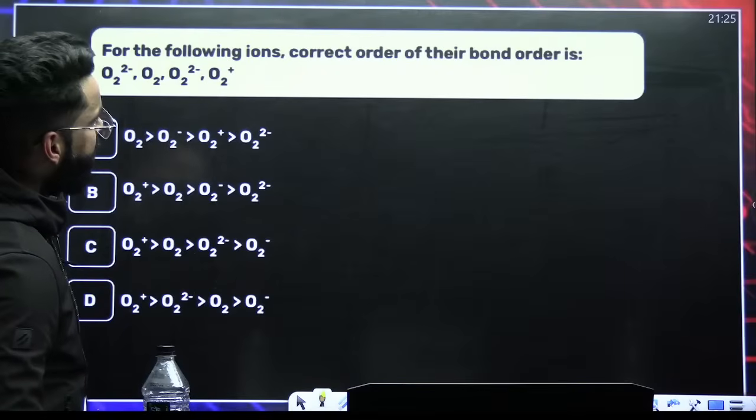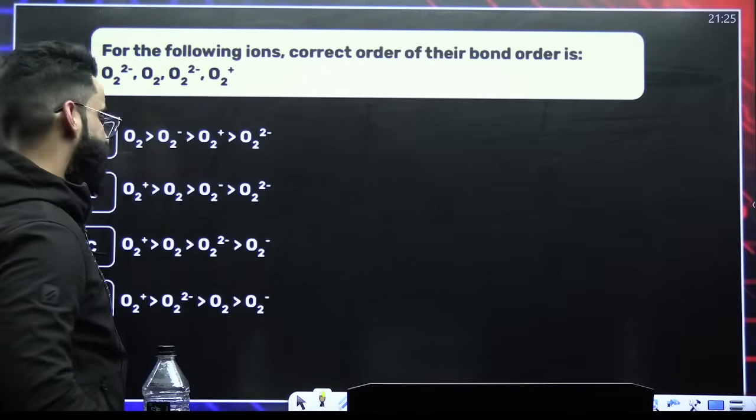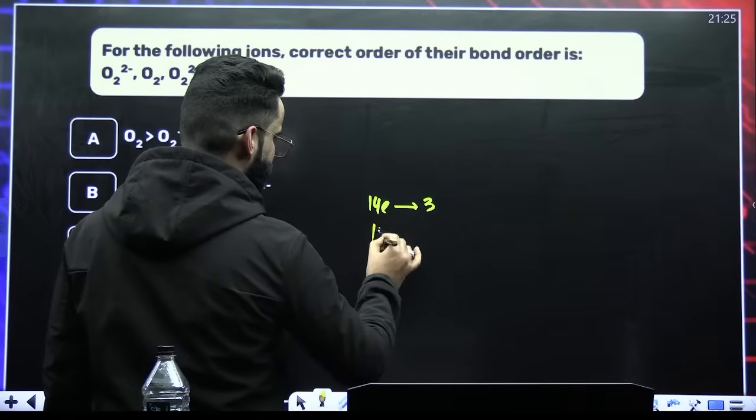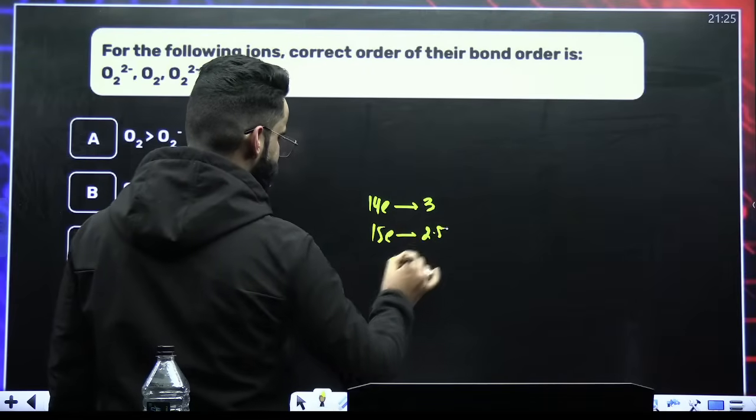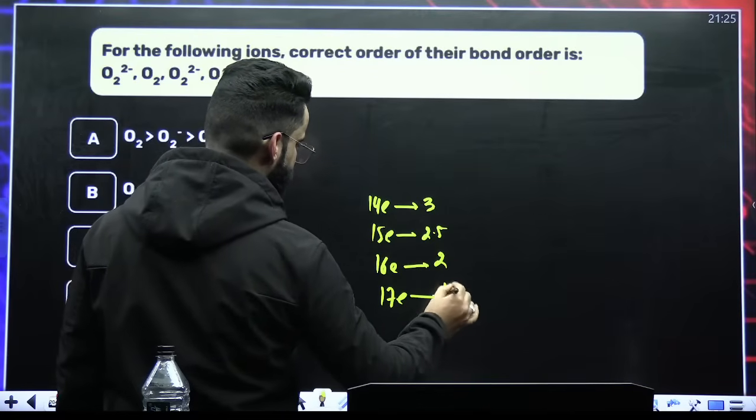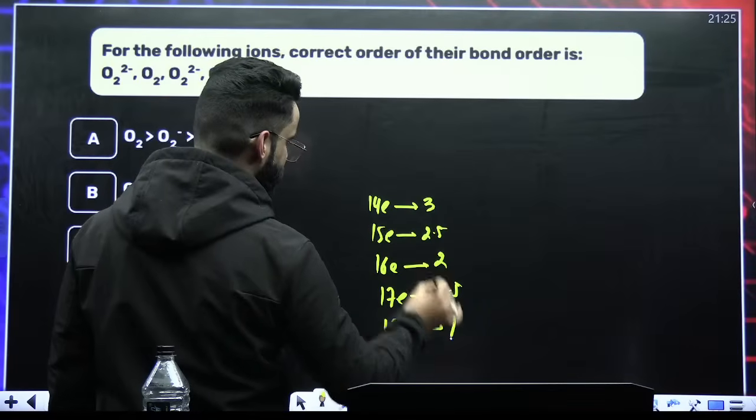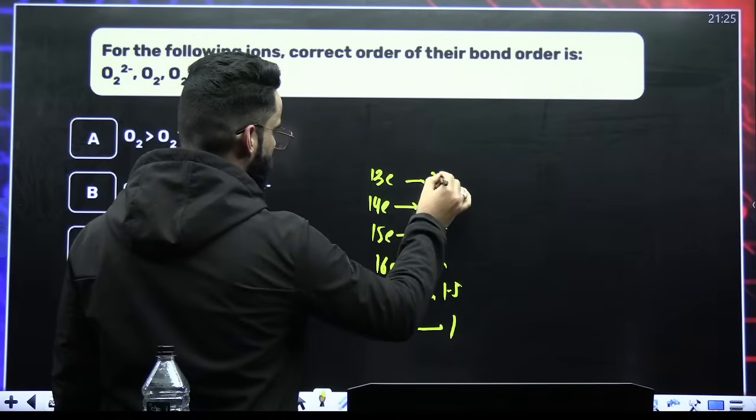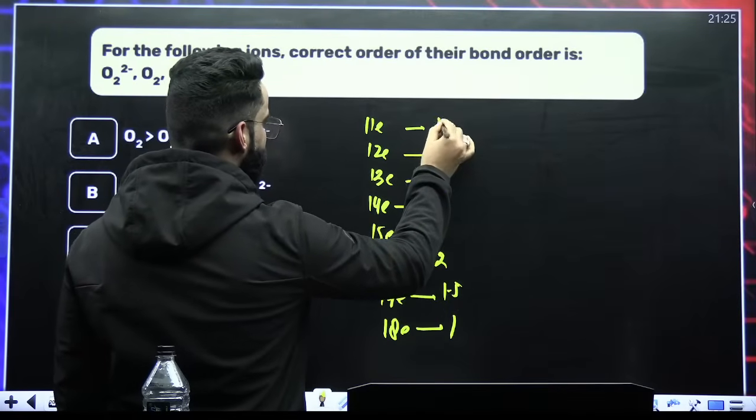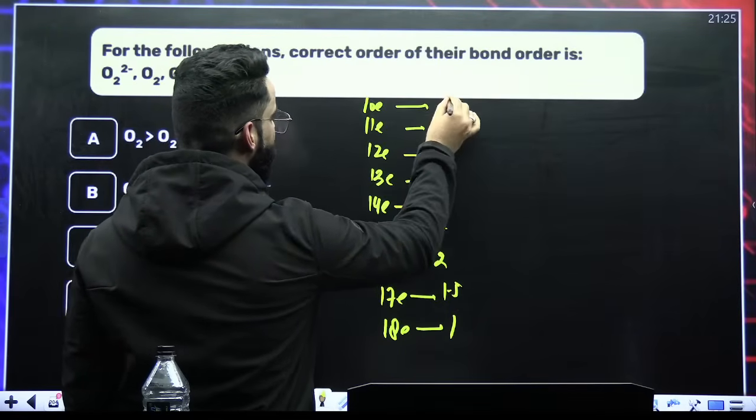For the following ions, correct the bond order. 14 electron species, bond order 3. 15 electron species, bond order 2.5. 16 electron species, bond order 2. 17 electron species, bond order 1.5. 18 electron species, bond order 1. Similarly, 13 electron species, bond order 2.5. 12 electron species, bond order 2. 11 electron species, bond order 1.5. 10 electron species, bond order 1.